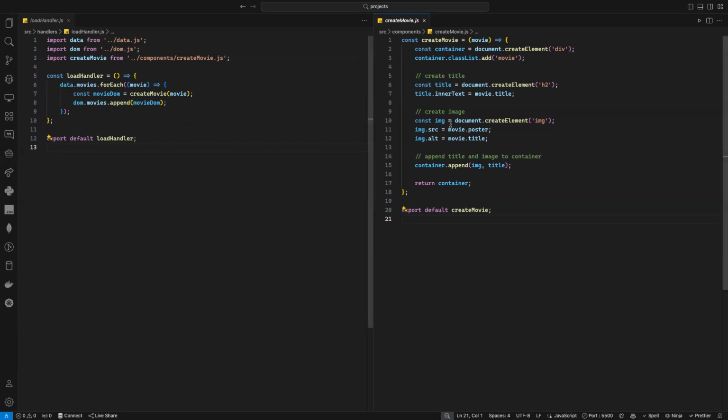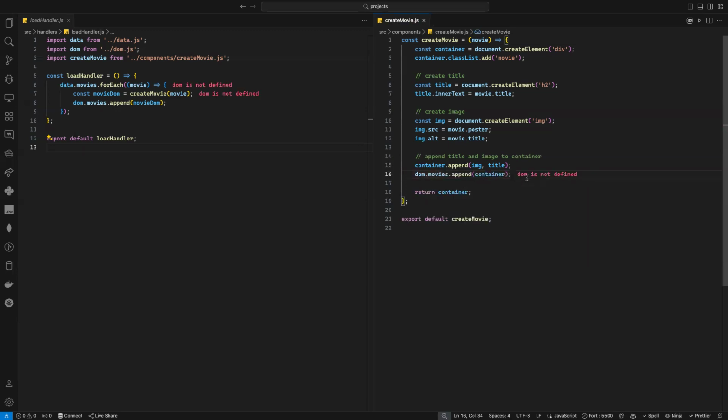If you are appending it inside the function, it will go inside the DOM, so I cannot control it. You got my point? So if I import the DOM and say .movie append like that, every time I call this function, my container, my movie, will be appended to movie. But I don't want that.